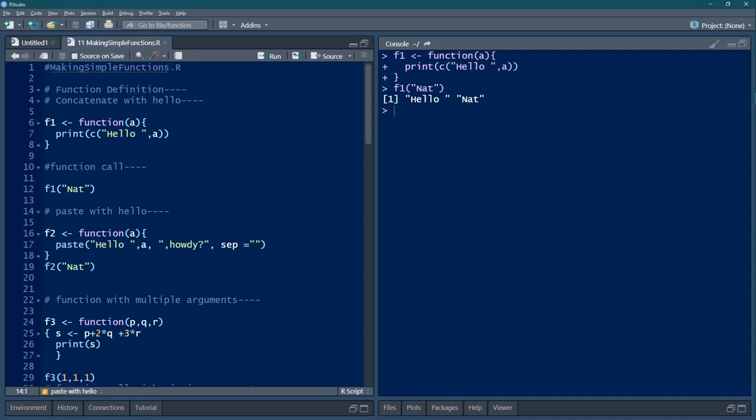We got two strings. One which we supplied, one which was already inside the function. The print function basically prints what is available. If you don't write print and then only write the c function, then also you will get the same result.